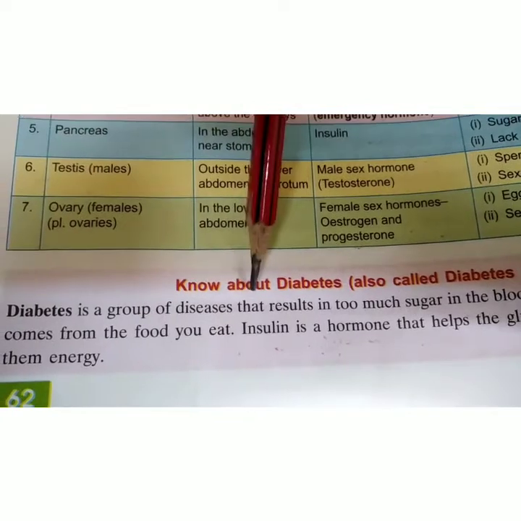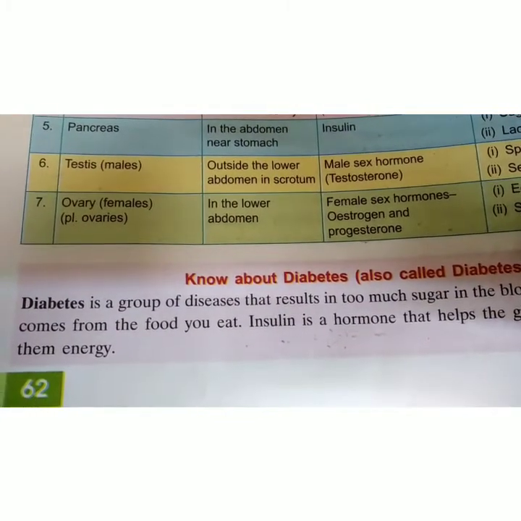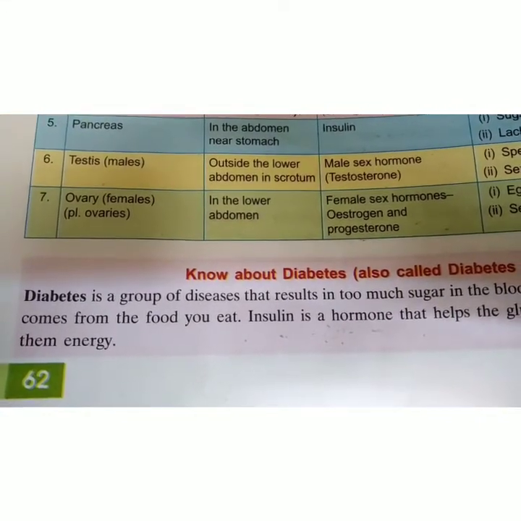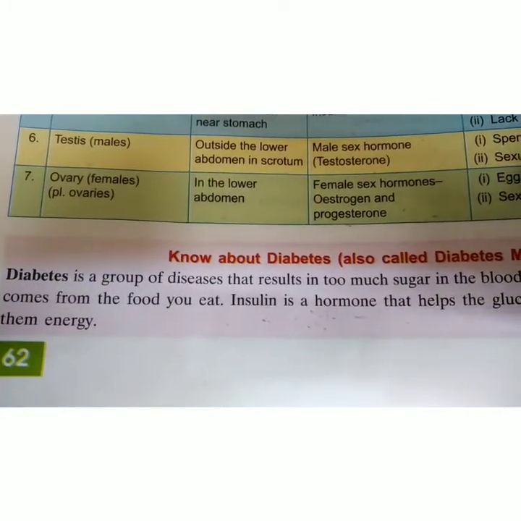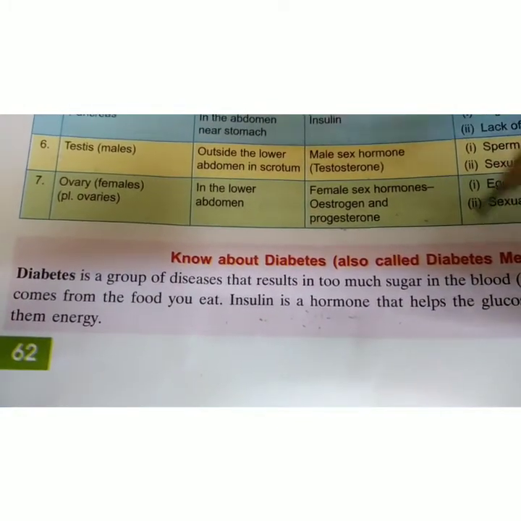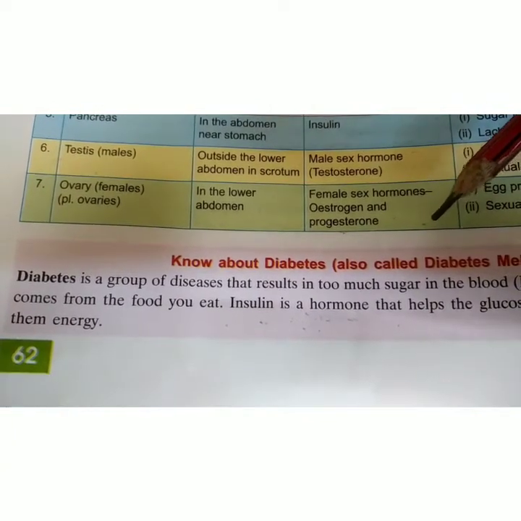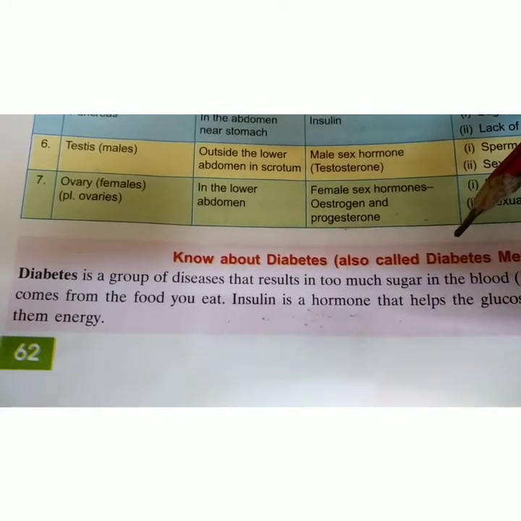Diabetes is a disease that results due to too much sugar in the blood, that is, a high blood glucose level. Glucose comes from the food which we eat. The function of the insulin hormone is that it keeps converting the excess glucose to glycogen, and that glycogen gets stored in the liver.